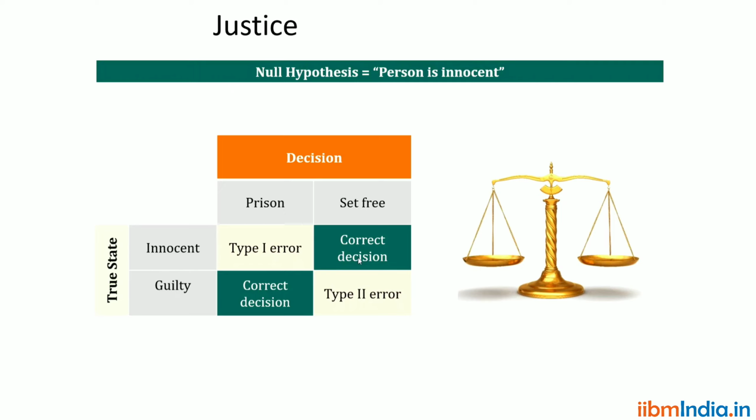Right? The person is a guilty person. If you are keeping him in prison, that is a correct decision. The guilty person, if you are setting him free, that is type 2 error. So type 1 or type 2 error occurs because of mismatching of our assumption. Because of mismatching of our assumption, we may end up with type 1 or type 2 error.